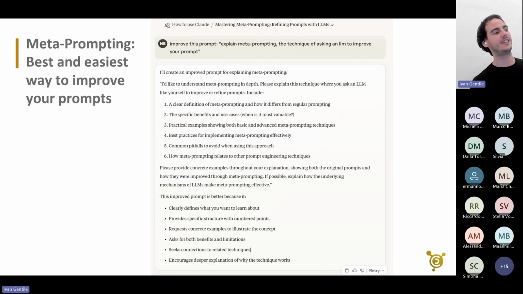In this case, we see I have my message on the top. I want to explain to you meta prompting. I want the LLM to explain it to you. And I could just type, please explain meta prompting, the technique of asking an LLM to improve your prompt. But I can also do this. I can ask, please improve this prompt. So I tell him to improve the prompt, and he gave me the full answer, like, okay, to understand meta prompting in depth, include a clear definition of meta prompting, the specific benefits and use cases, practical examples, and so on. You see that he gave me a big prompt, a better prompt to ask the LLM, still quite fast, no?